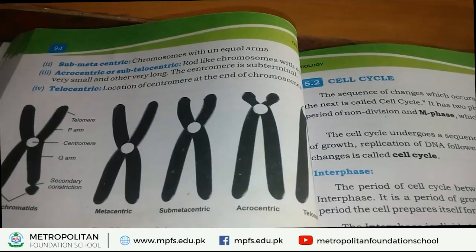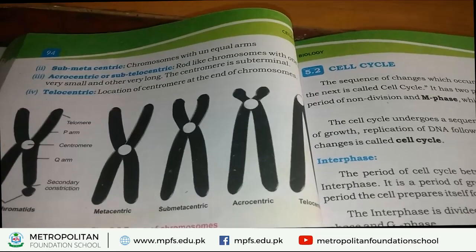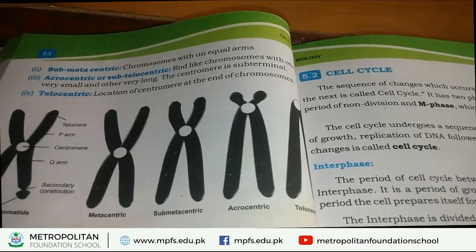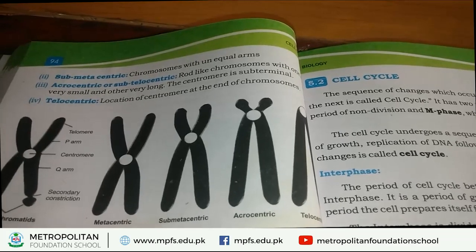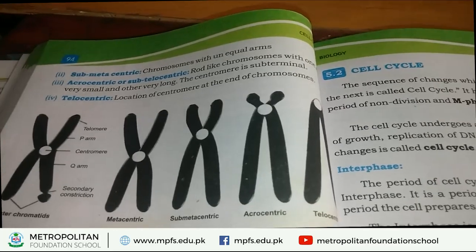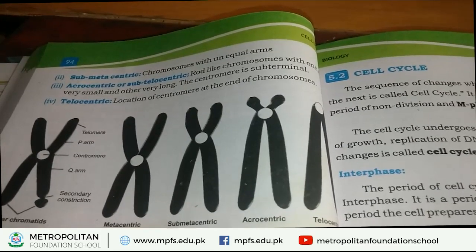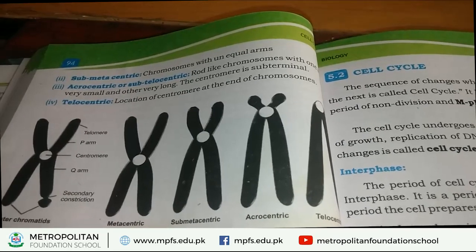This type is called acrocentric. And number 4, telocentric. Telocentric means centromere is present at the end of chromosome. Look at last picture. On the ends of arms, centromere is present. That's why they are called telocentric.